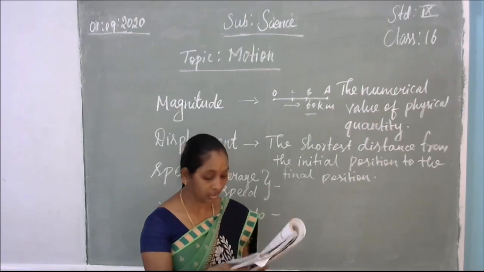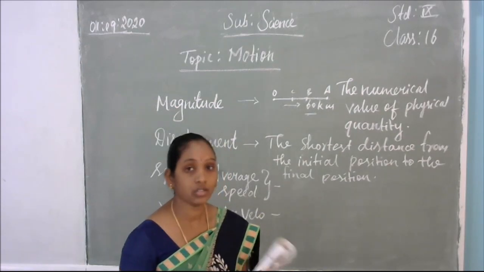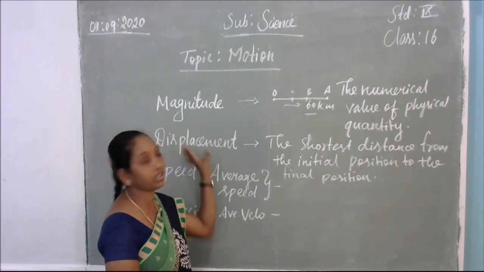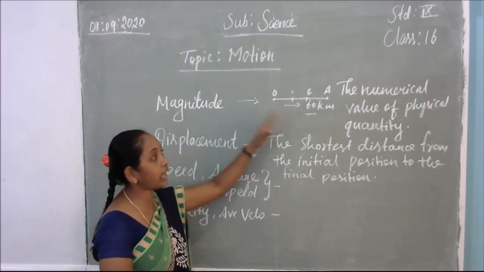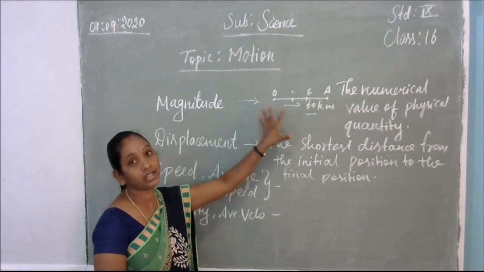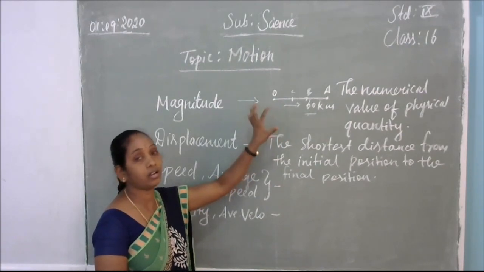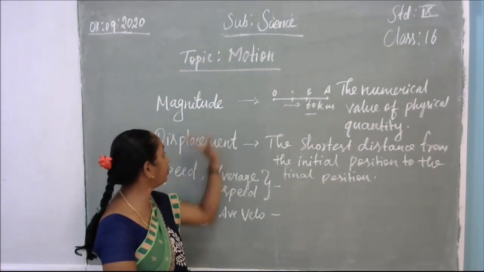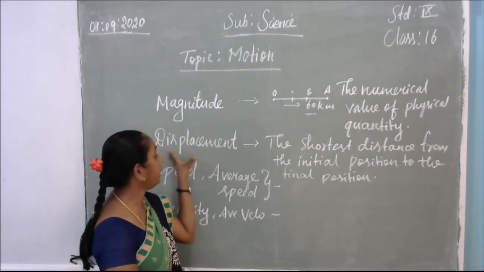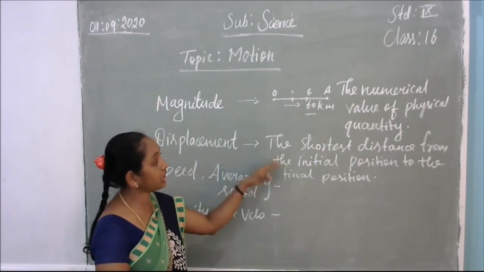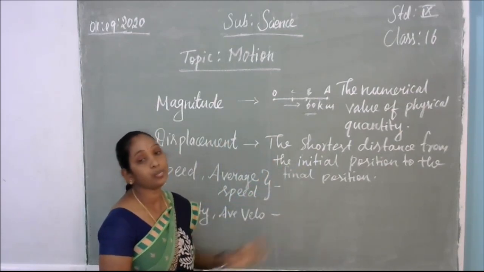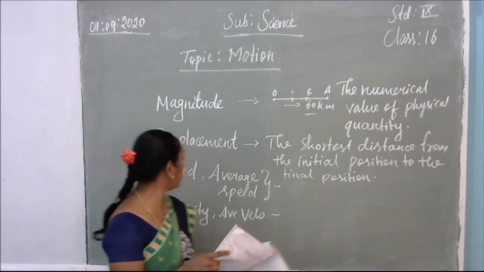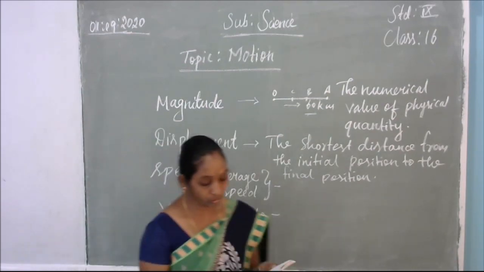Next topic is uniform and non-uniform motion. First, just recall what is meant by magnitude and displacement. Magnitude means the numerical value of the physical quantity, just like numbers, how much distance the vehicle or whatever object has crossed. That is the magnitude, and this is related to motion only. Displacement means the shortest distance from the initial to the final position. So next we are going to discuss uniform and non-uniform motion.